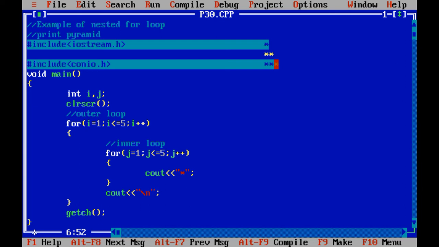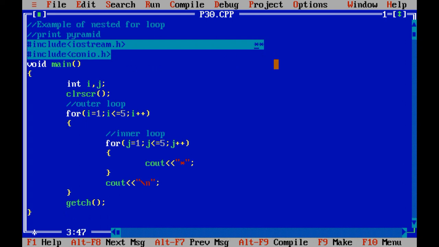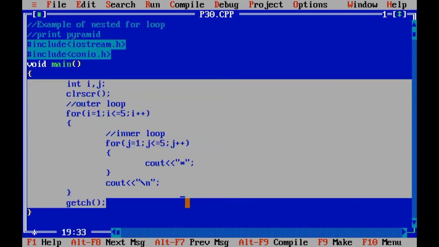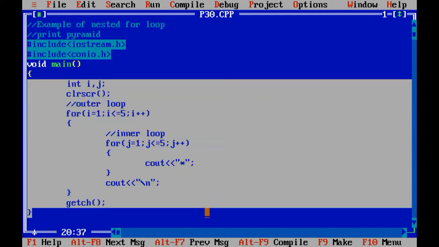This is my requirement, right? So for that, consider the same program we are having on the screen right now, and predict where we need to make the correction.